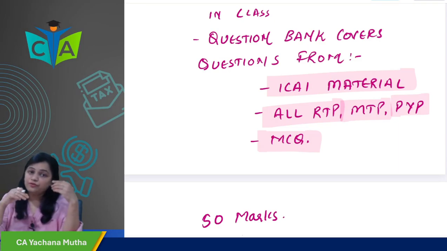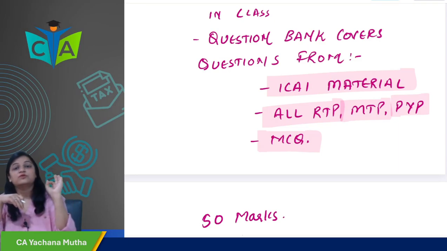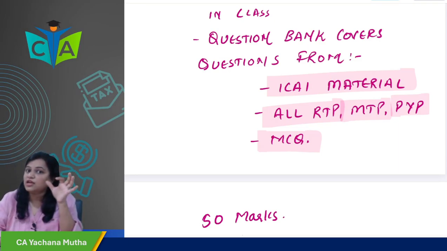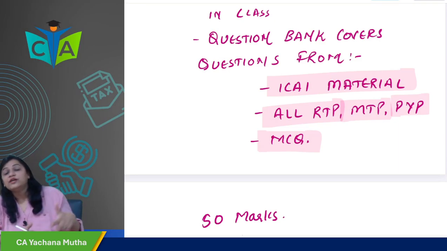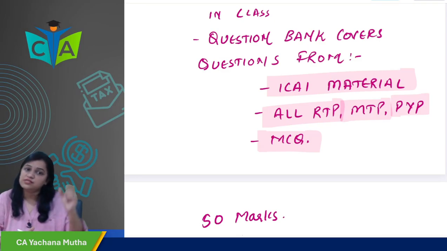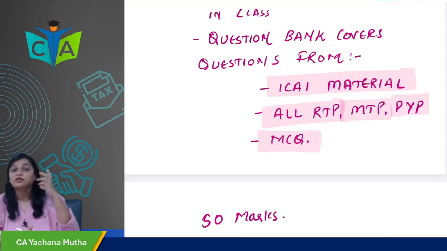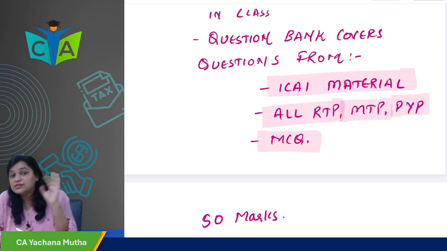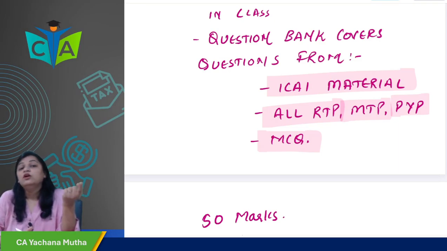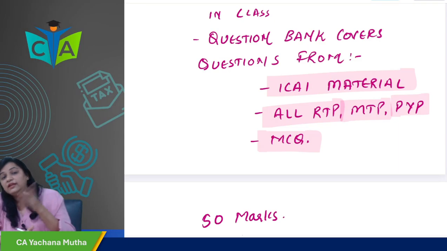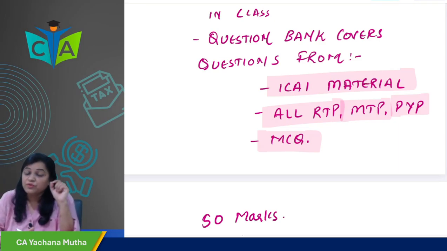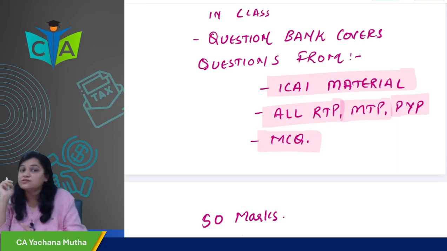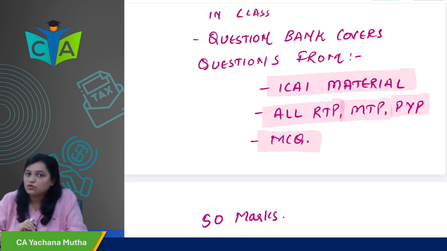The question bank covers, in the first section of every chapter, questions from the ICAI material, which are a kind of conceptual questions. We are going to discuss that first. The second section is RTP, MTP and past exam questions. All those questions also we are going to discuss in the class. The RTP, MTP and past exam questions are most important. Those kinds of questions are many times repeated in the exam as it is. So RTP, MTP and past exam questions, and the third section is MCQ.